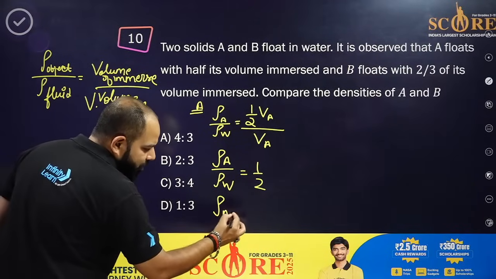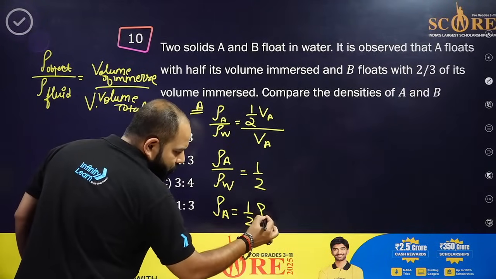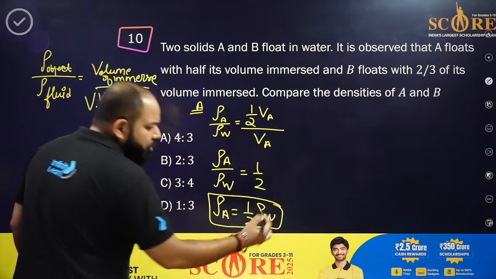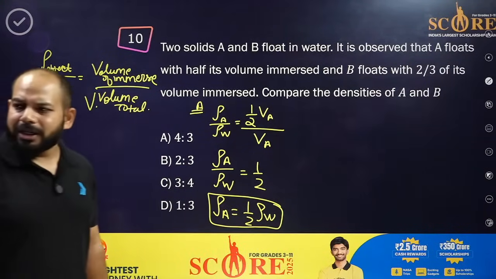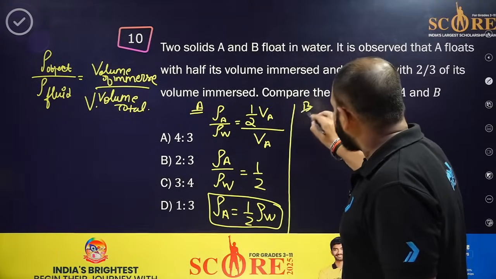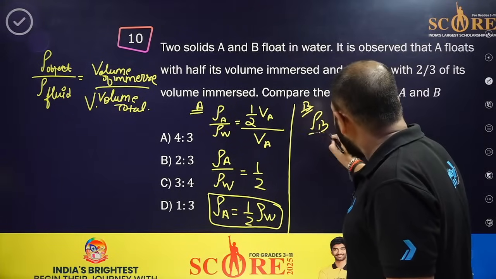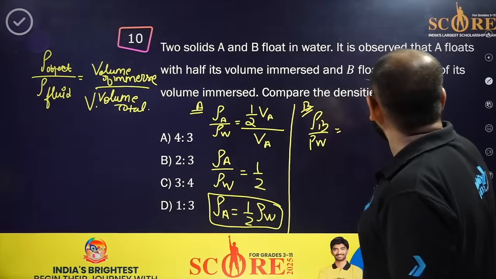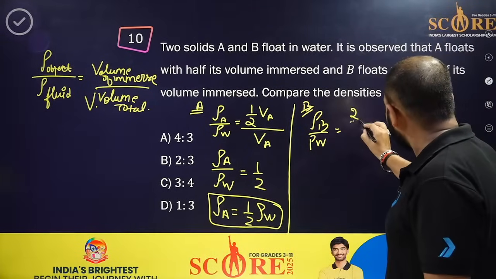So rho A will be 1 by 2 rho of water. You can put it directly also. Similarly, let's do it for B. That is rho B upon rho W. How much is it? 2/3 of it.